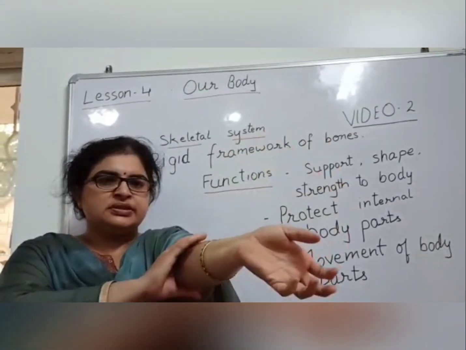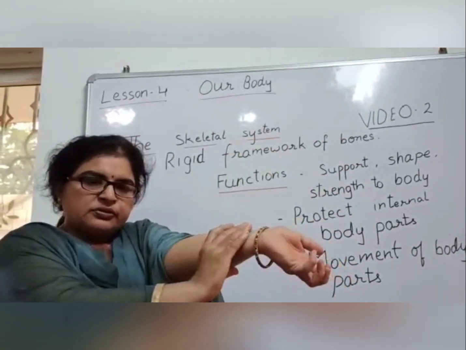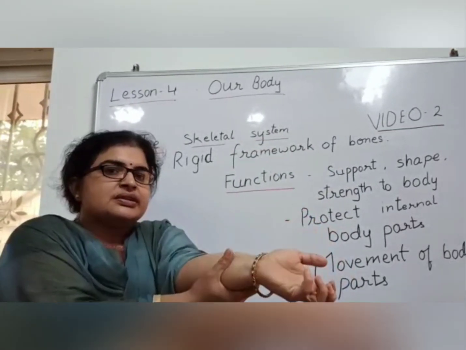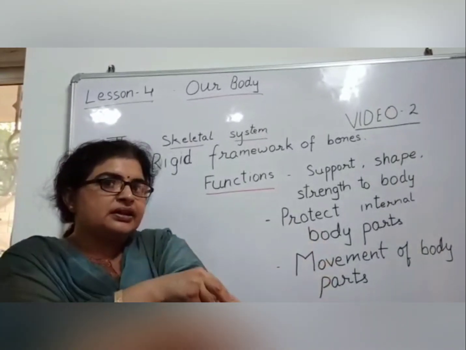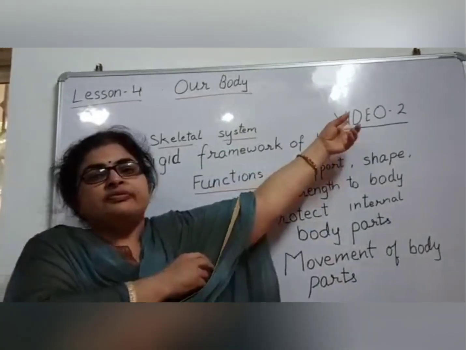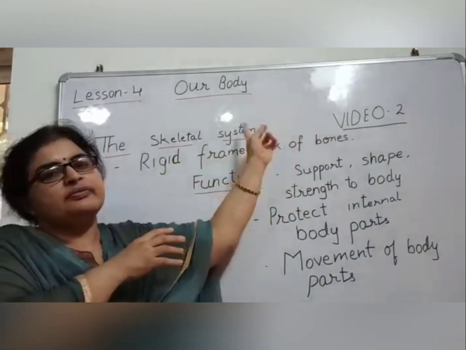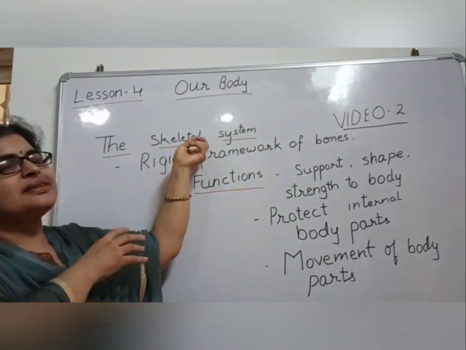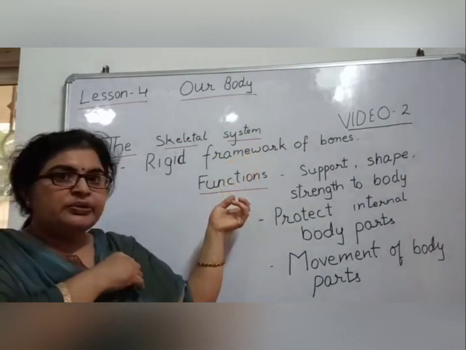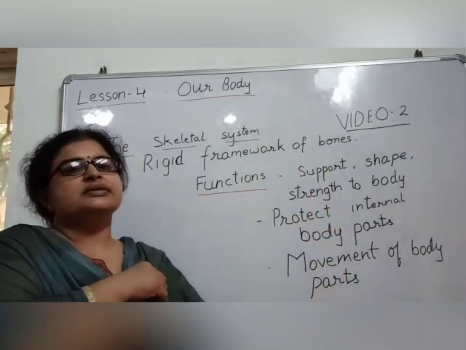Bones means, especially, just feel your hand. If you want it to be straight, it will be straight. If you want to bend it, it will not bend. Why? Because there is a very hard structure inside our hand, that is called the bones. When these different bones combine together, they form a framework, that is the skeletal system. Clear?